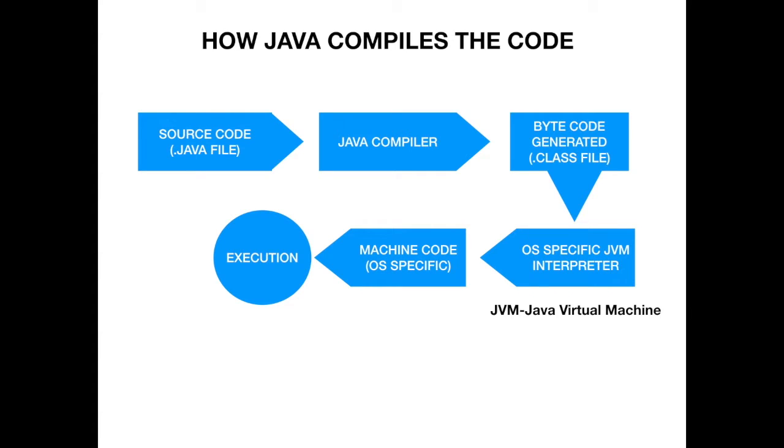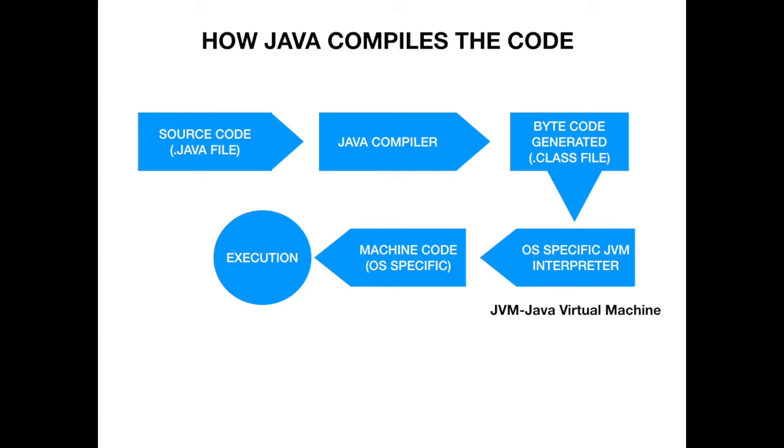So now let's understand how Java compiles the code. Firstly, you take the source code, that is a .java file. When we go into the coding, I'll show you the .java file, and then when you compile it, the Java compiler does the work of compiling it. Now that .java file is converted into bytecode, that is a .class file.